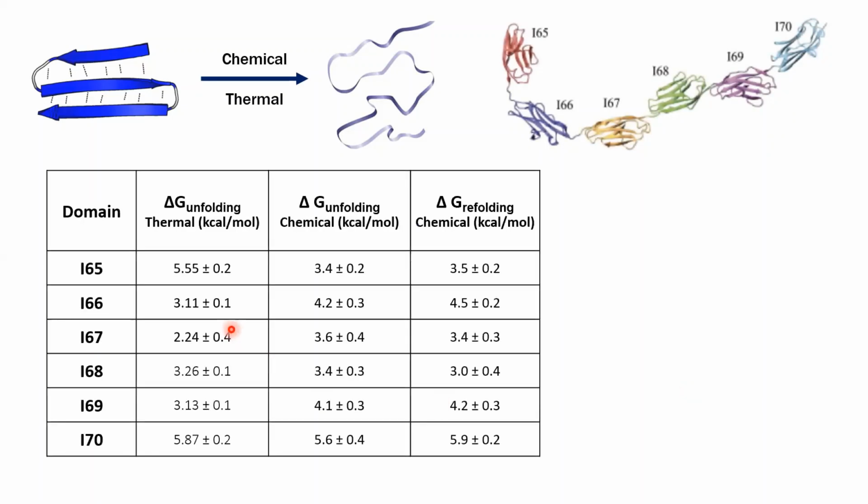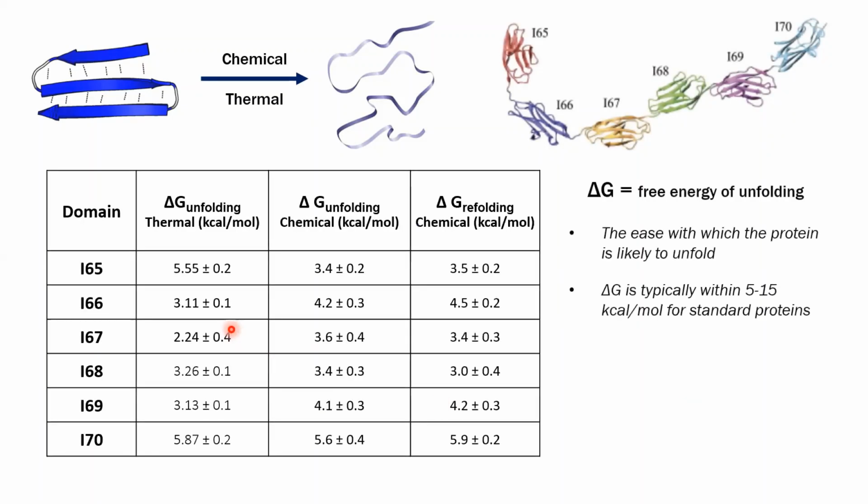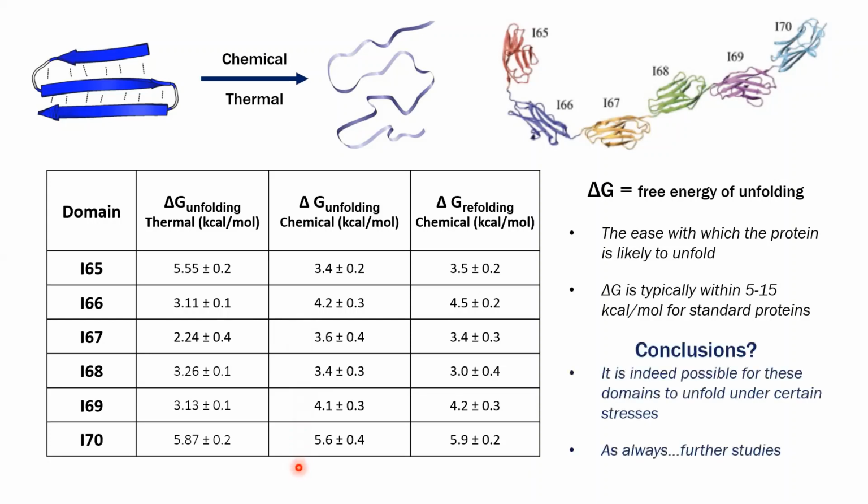As we can see here, the delta G unfolding values are representative of the ease of which the protein is likely to unfold. Delta G is typically within 5 to 15 kilocalories per mole for standard proteins, and as we can see here, we have alternating sequences available. Conclusions: it is indeed possible for these domains to unfold under certain stresses, and as always, further studies are needed to confirm these effects and see across several different Ig domains.